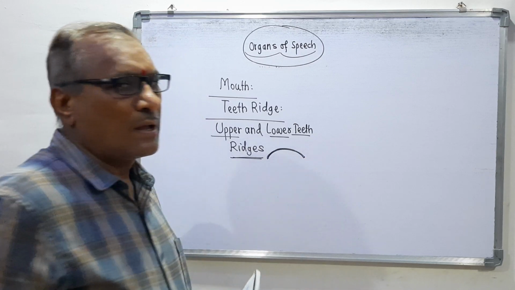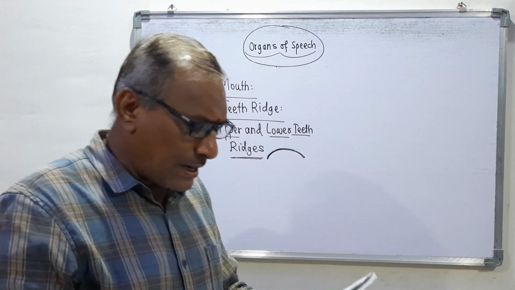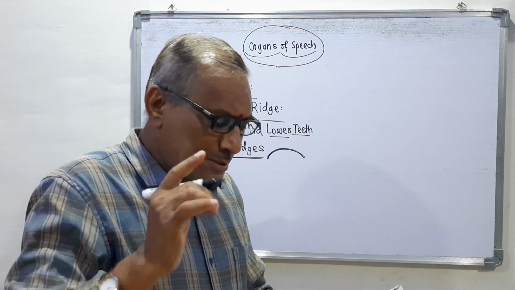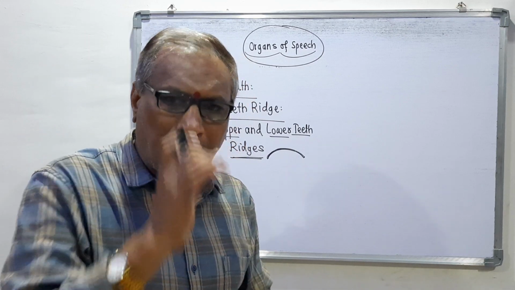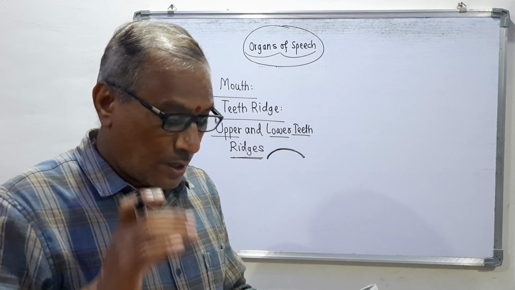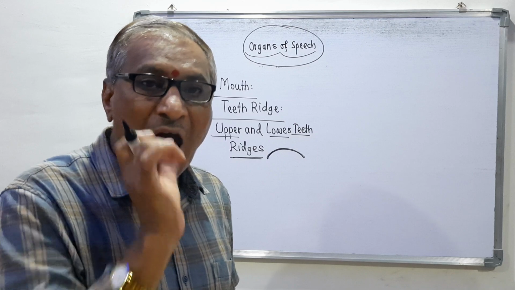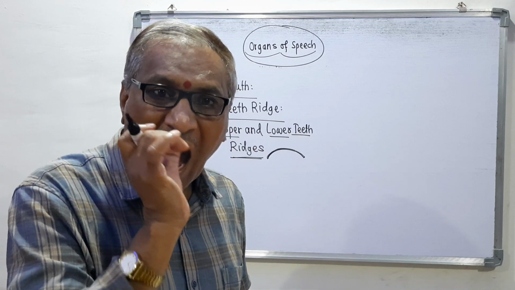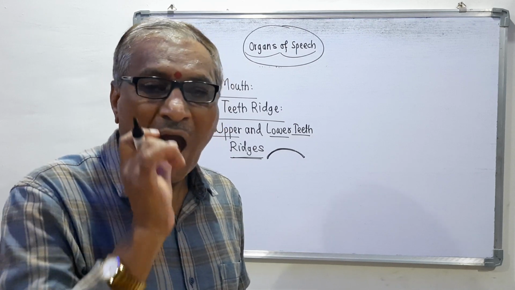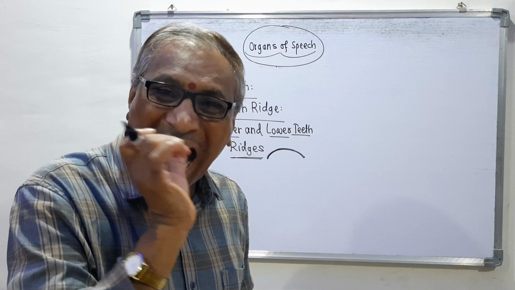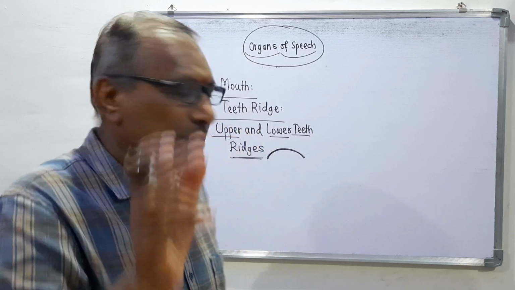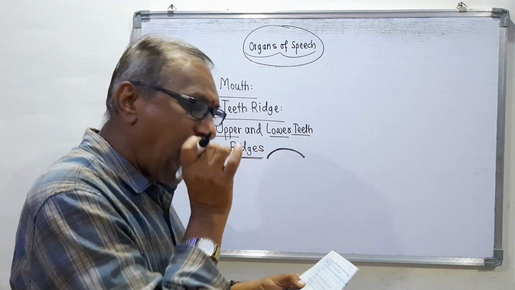This half circle part is called the convex part of the mouth roof. Mouth roof means here, this is the mouth roof.